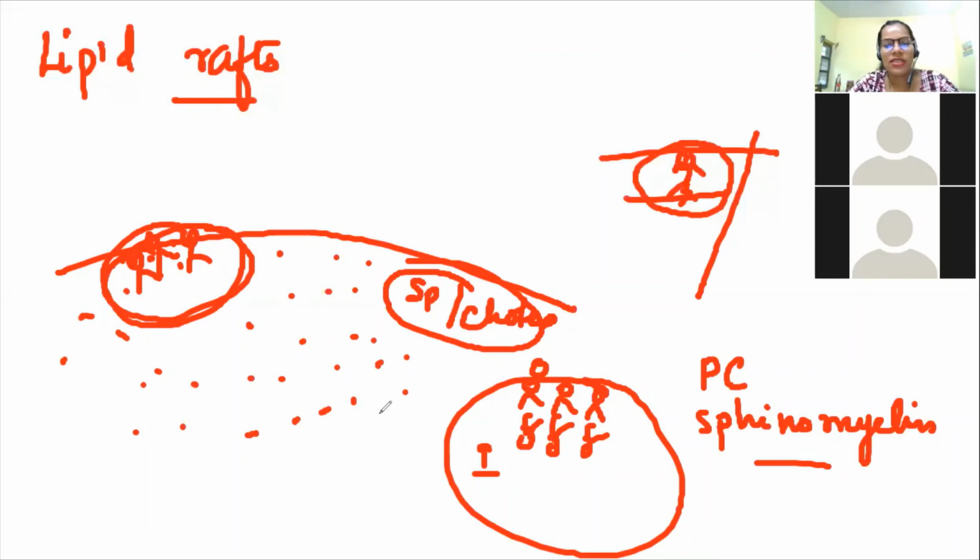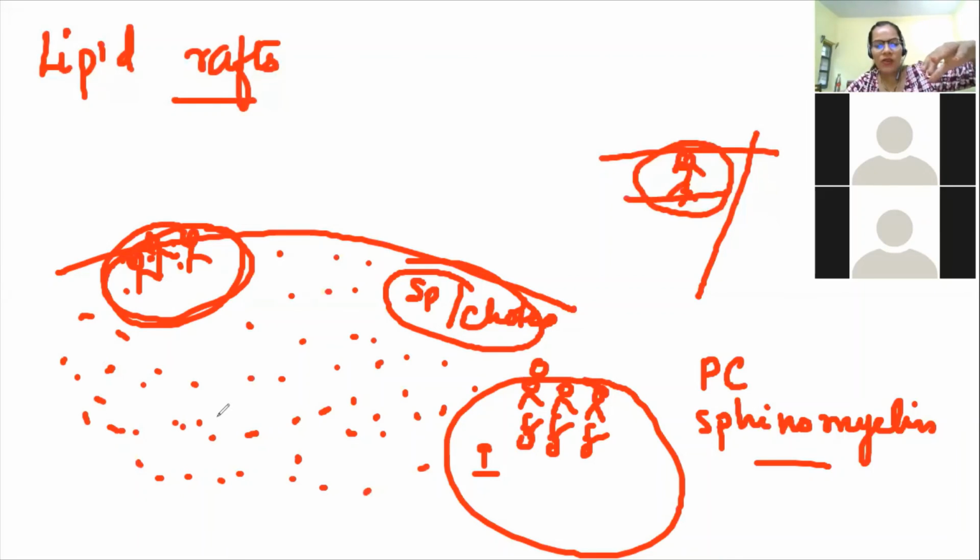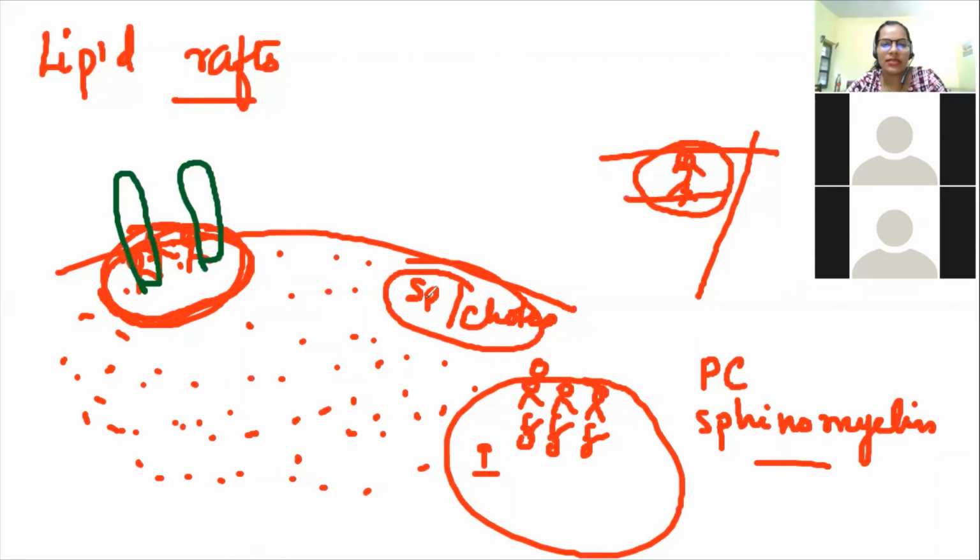Okay. So just imagine this is the top of your cell. Each dot represents one phospholipid. Now these are the clusters. And on the clusters, you have your protein receptors like this. These are your integral proteins.